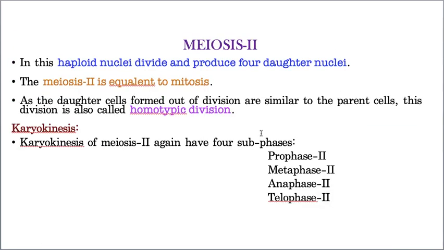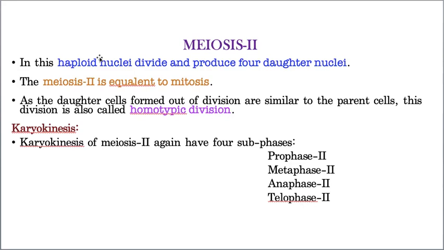Now let us go to meiosis 2. Meiosis 2 takes place in the haploid nucleus. Now this haploid nucleus divides into 4 daughter nuclei. Earlier the diploid cell converted into two haploid cells. Now the 2 haploid cells undergo equal division to produce 4 daughter cells. That's why meiosis 2 is exactly equivalent to mitosis. The only difference between mitosis and meiosis 2 is that mitosis takes place in diploid cells, whereas meiosis 2 takes place in haploid cells.